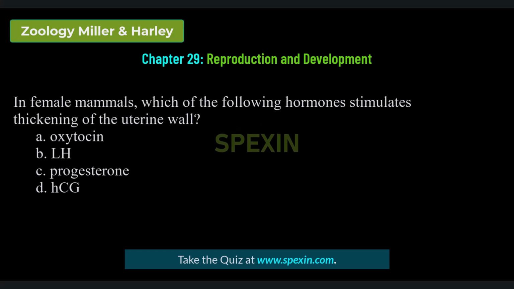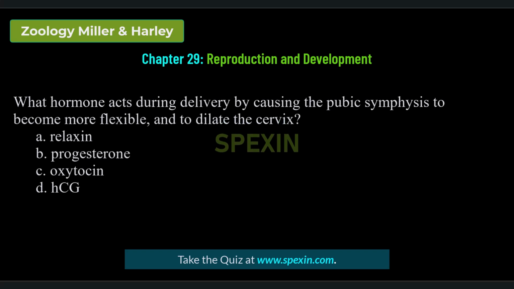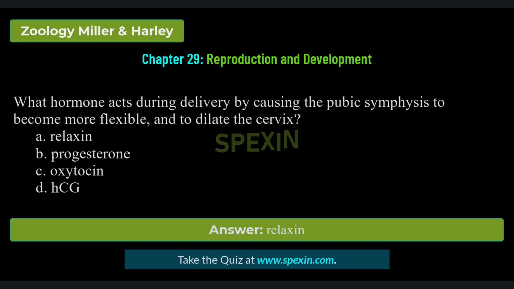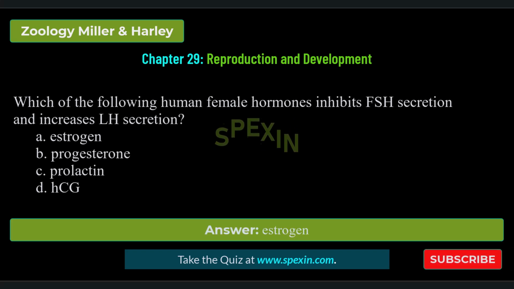In female mammals, which of the following hormones stimulates thickening of the uterine wall? Oxytocin, LH, progesterone, HCG. Correct answer: progesterone. What hormone acts during delivery by causing the pubic symphysis to become more flexible and to dilate the cervix? Relaxin, progesterone, oxytocin, HCG. Correct answer: relaxin. Which of the following human female hormones inhibits FSH secretion and increases LH secretion? Estrogen, progesterone, prolactin, HCG. Correct answer: estrogen.